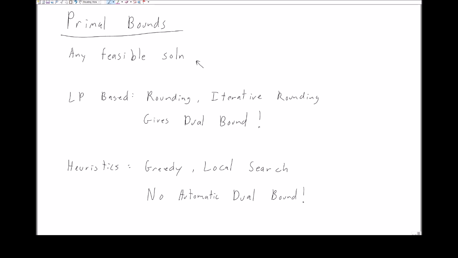We'd like to inherently find a good feasible solution, one that's pretty close to the optimal solution. And we've given two particular routes to do this. One are the LP-based techniques, where we take a linear program and round it. The other is more heuristic, where we have a greedy algorithm or a local search technique.